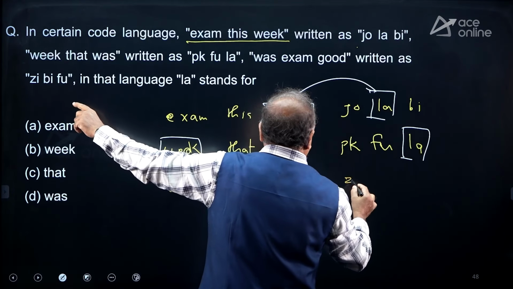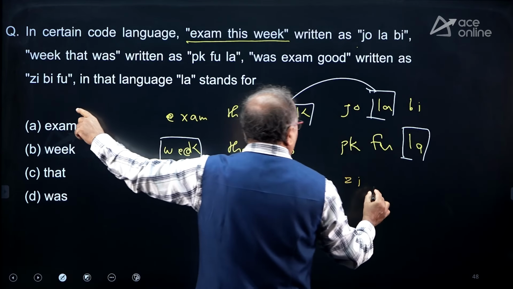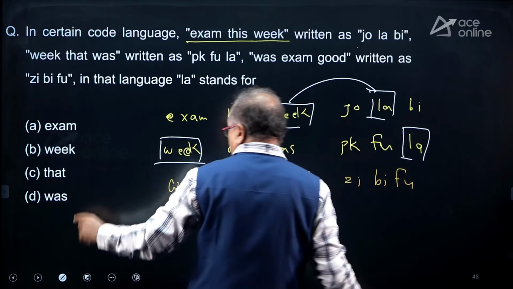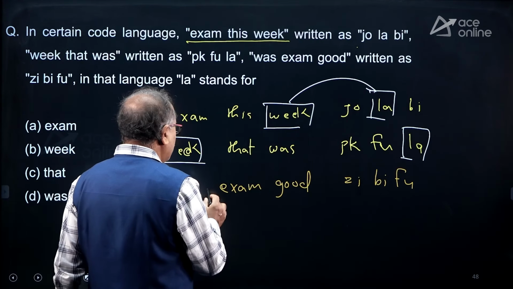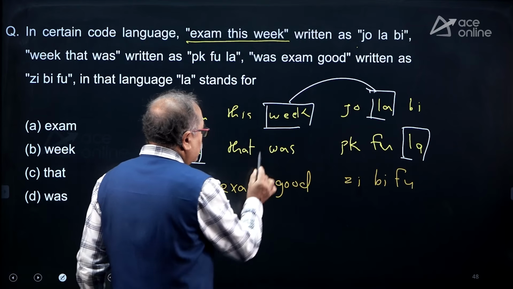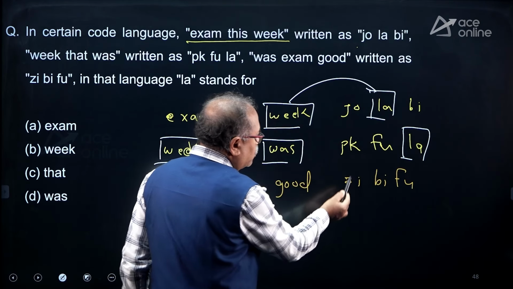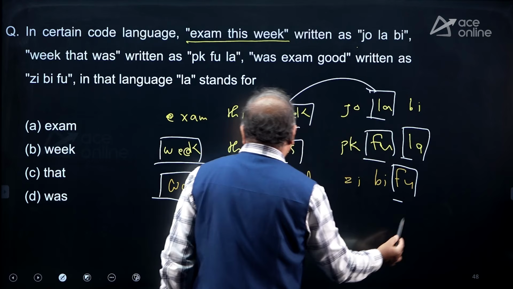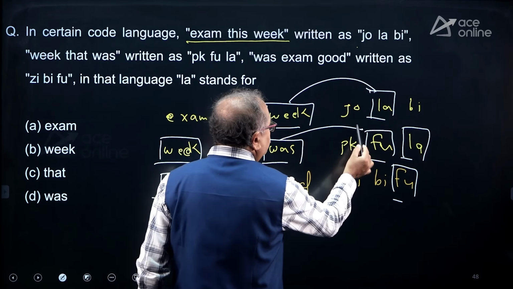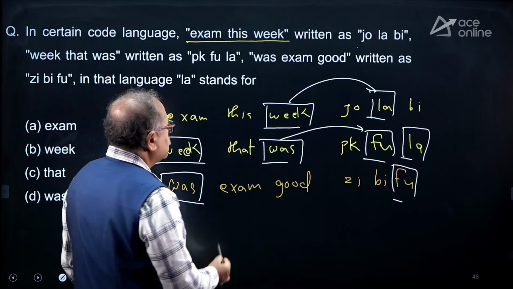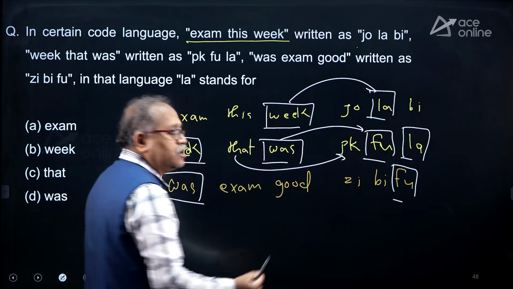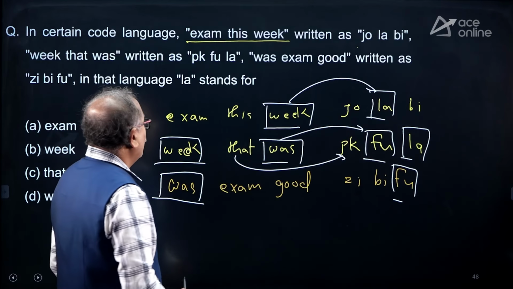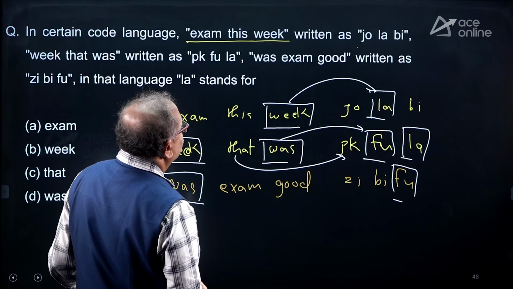Did you notice what is the code over here? That is ZI, BI and FU. Okay. Did you notice over here was and was is common. So, its code must be common. There is only one thing, FU. So, the was code is FU. Now, obviously, that code must be PK, the only word left and only code left. That's right. Okay. Now, moving on to the next one.